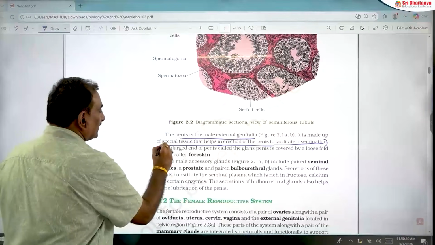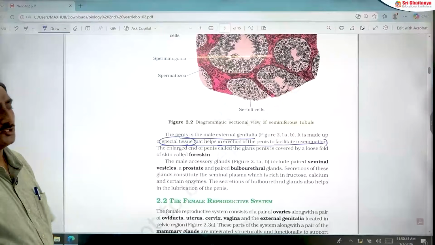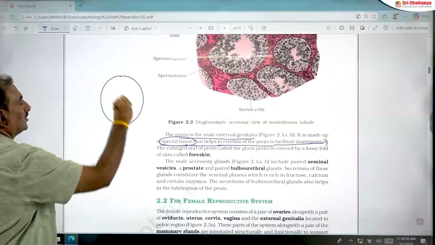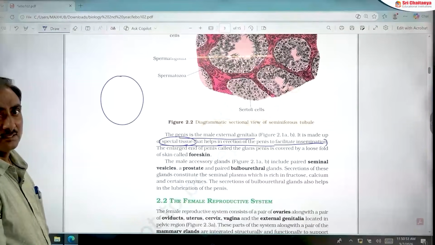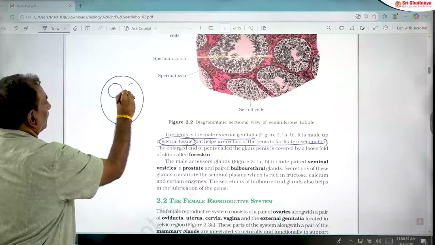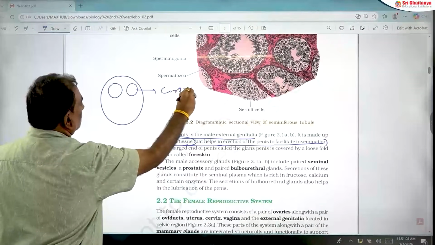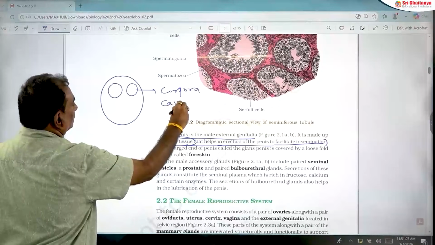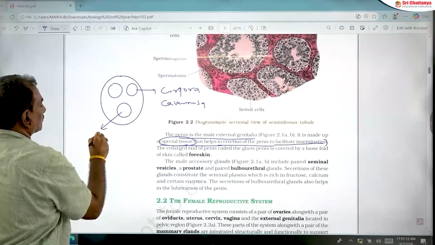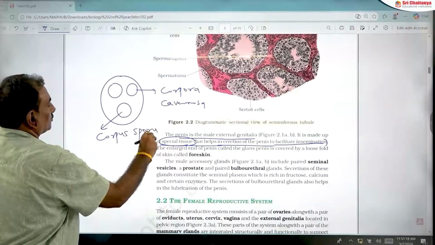This is very important when we observe the transverse section of the penis. The penis contains two dorsal cylindrical columns known as corpora cavernosa, and one ventral column called the corpus spongiosum.